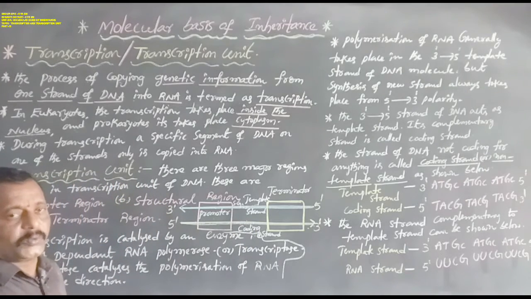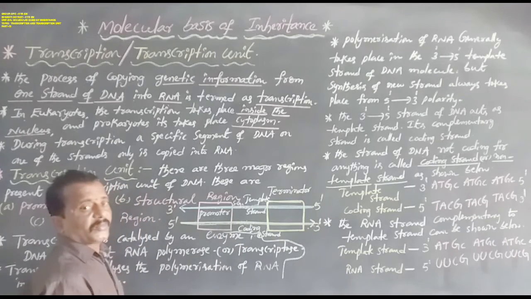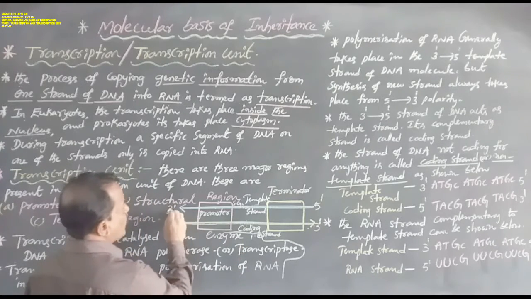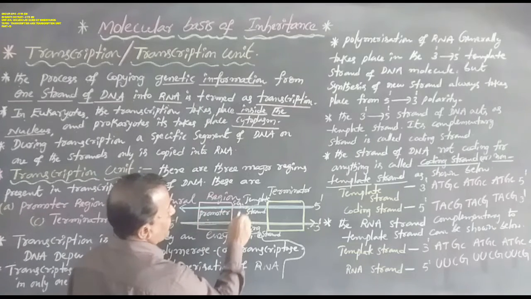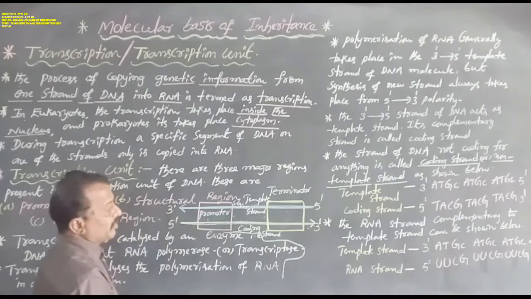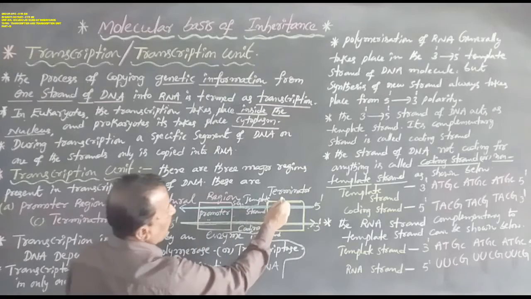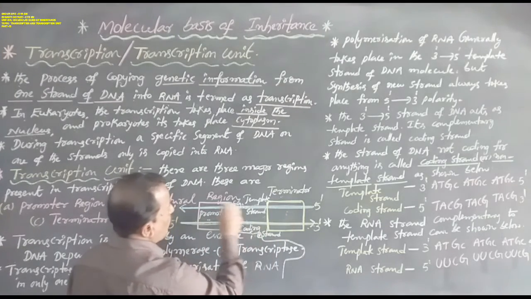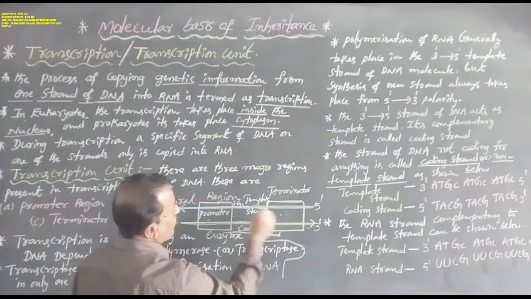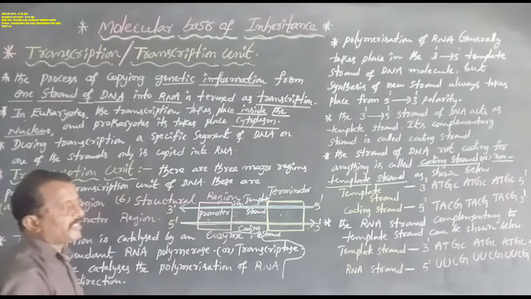This is a promoter region, this is a structural gene region, and this is a terminator region. On one side is the promoter region and on the other side is the terminator region, so the structural gene region lies between the promoter region and the terminator region.